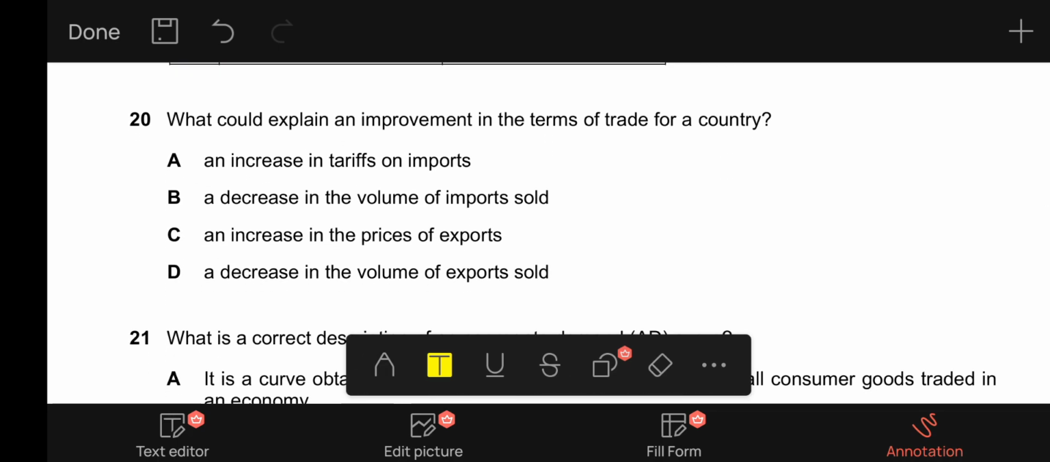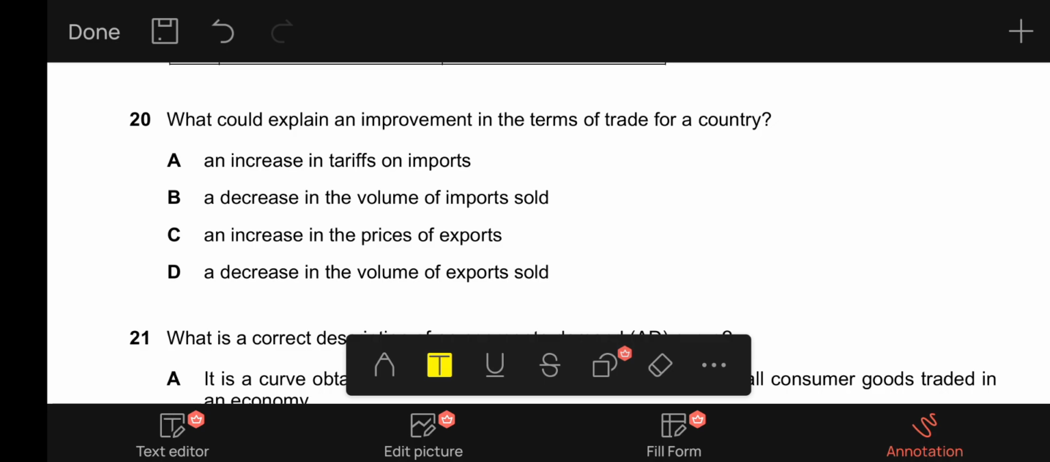20. What could explain an improvement in the terms of trade for a country? A, an increase in tariffs on imports that will cause import prices to rise, and thus it will not result in an improvement in the terms of trade. So it is incorrect. B, a decrease in the volume of imports sold. Terms of trade is not concerned with the volume or quantity of imports and exports. It is concerned with the prices of exports and imports.